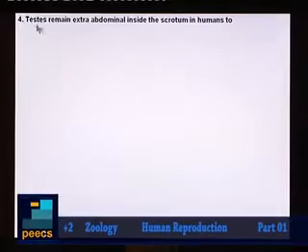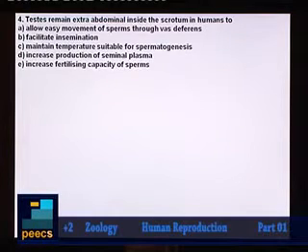Now here we have the fourth question. Testes remain extra-abdominal inside the scrotum in humans. Options are, A, to allow easy movement of sperms through vas deferens. Option B, facilitate insemination. Option C, maintain temperature suitable for spermatogenesis. Option D, increase production of seminal plasma. And option E, increase fertilizing capacity of sperm cells.